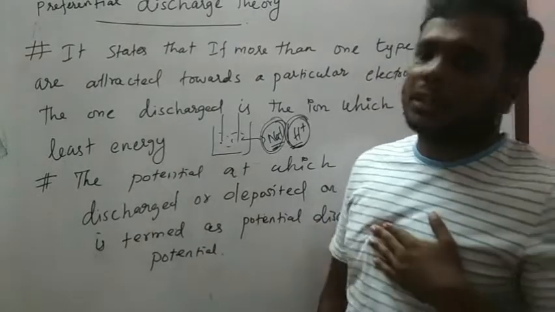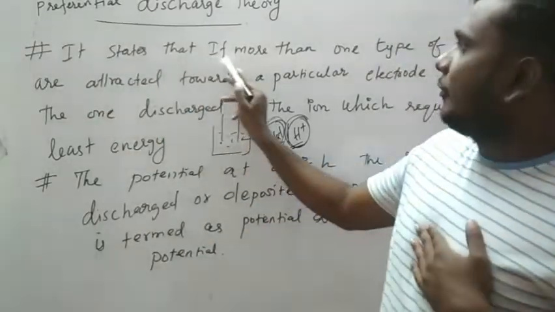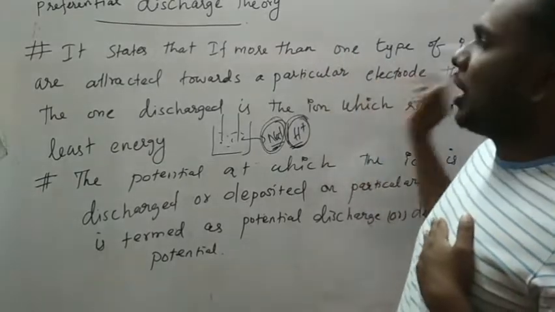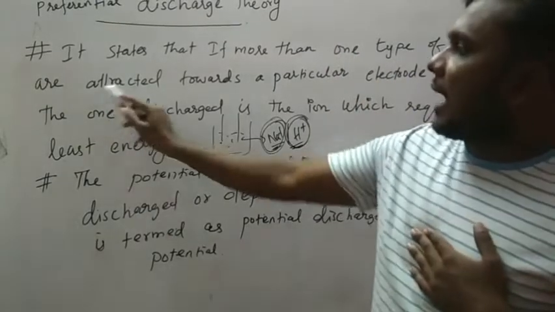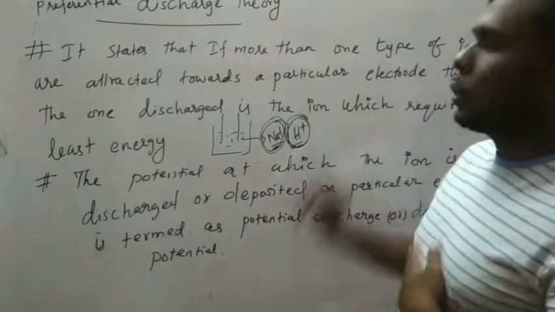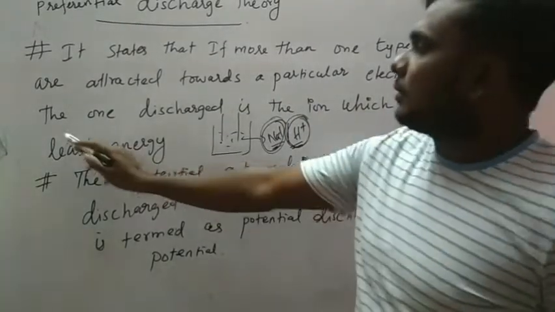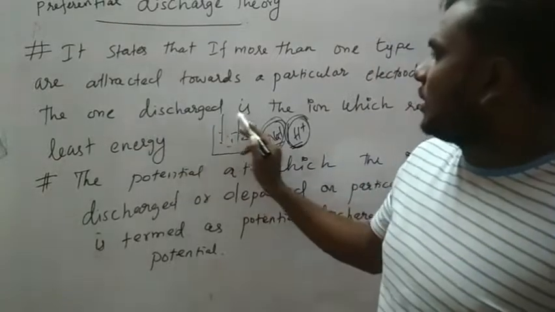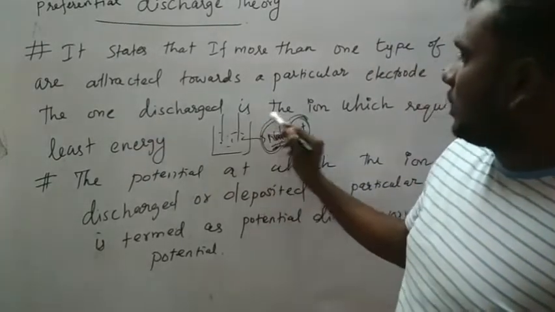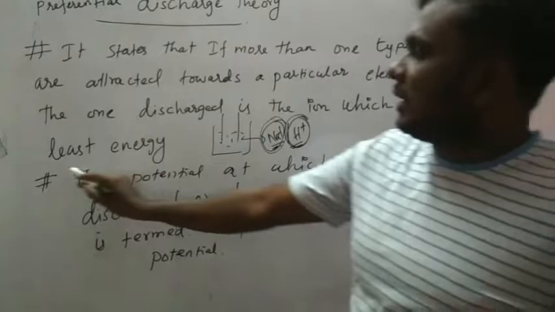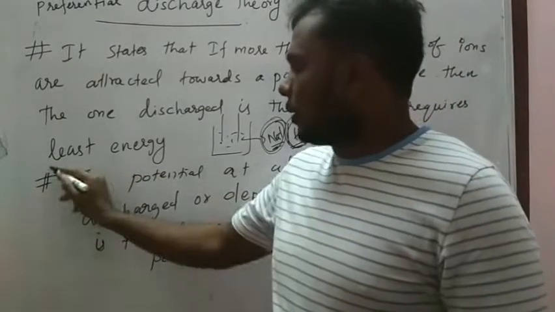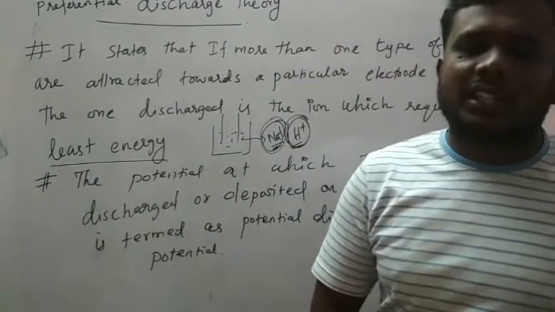So see here the statement. It states that if more than one type of ion is attracted towards a particular electrode, then the one discharged is the ion which requires the least energy. This is the point: least energy.